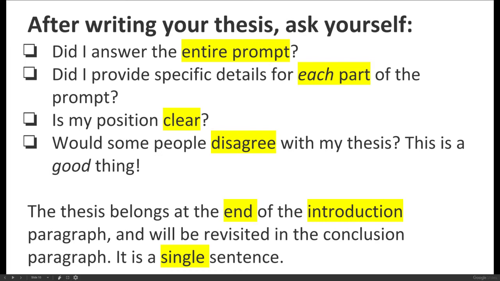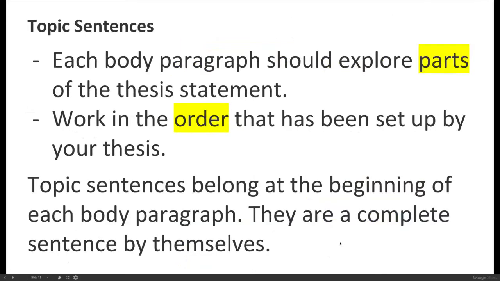So before your thesis statement, you have to provide some background information about the text so that when your reader gets to your thesis statement, they understand what you're talking about. It is a single sentence and it will be revisited in the conclusion paragraph. Then remember that for topic sentences, each body paragraph should explore part of the thesis statement. For your essay, your thesis statement really is your topic sentence as well, because you only have one body paragraph.